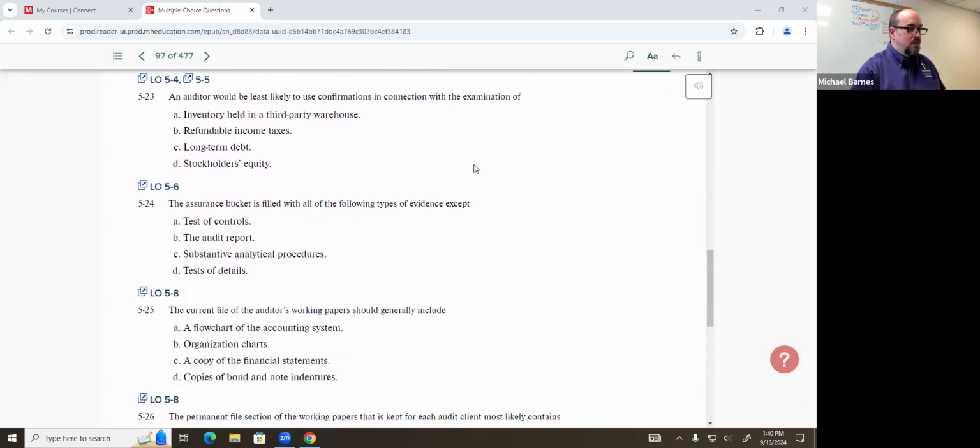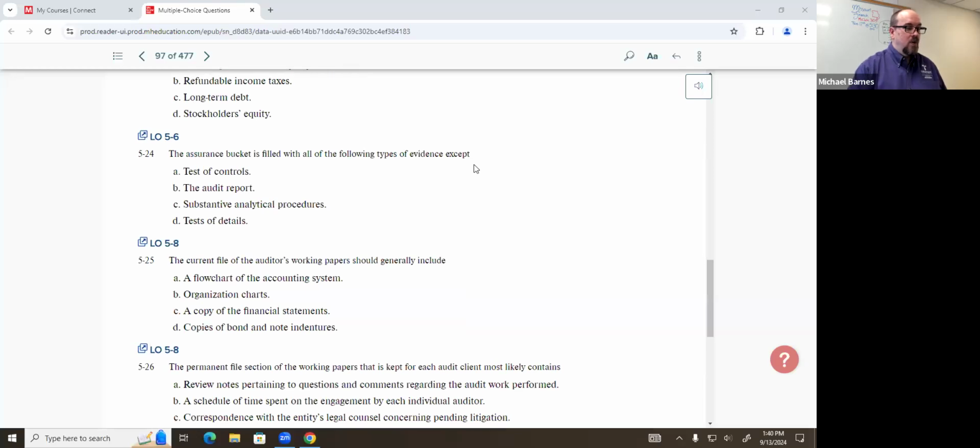524 says the assurance bucket, or the assurance Chipotle burrito, whichever you prefer, is filled with each of the following types of evidence except for what? So remember the sequence that we walked through. At the very beginning, during planning and risk assessment, we obtained some assurance. Then we say, all right, we know the direction of our audit. Let's go test controls, because if we can get some assurance from controls, we can reduce the work that we have to perform. So assurance provides some more control.